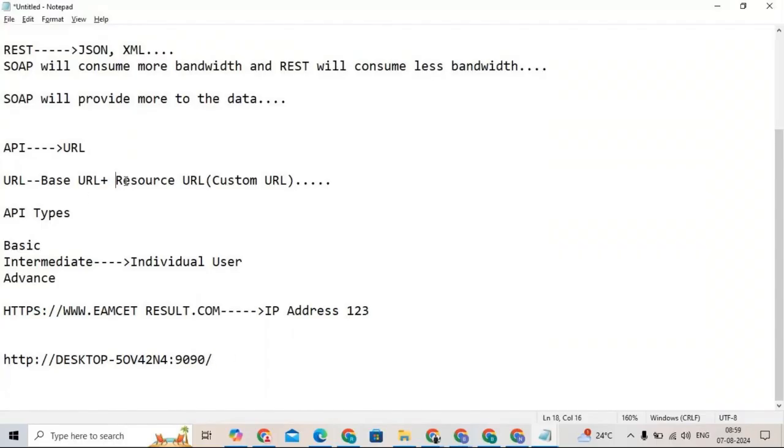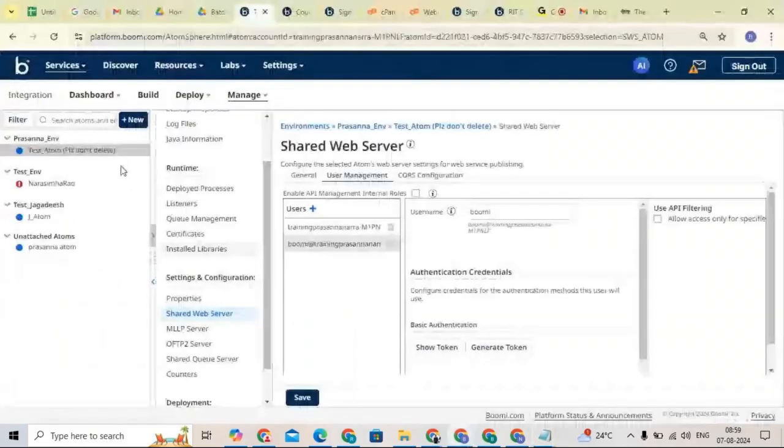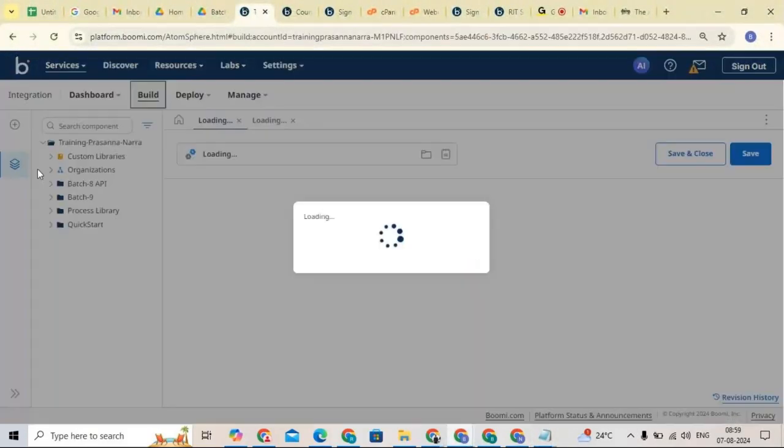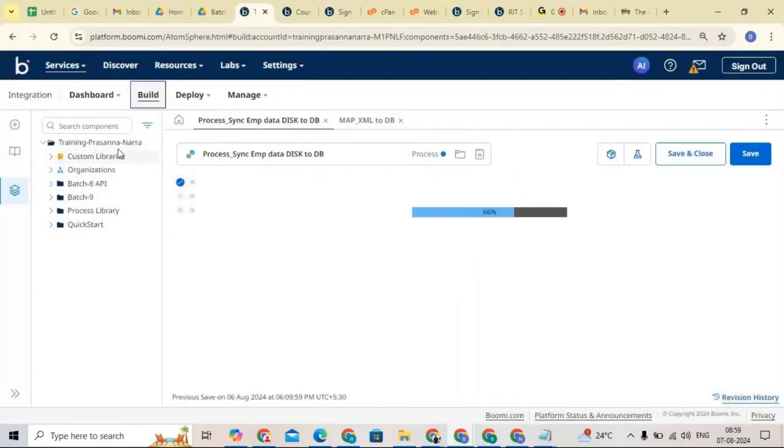Now we need to add the resource URL. How can we create this resource URL? Now you can see. Come back to Boomi, go to the Build tab. Let me create one new process.